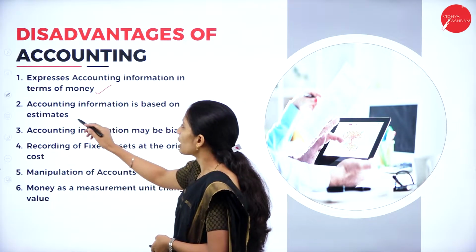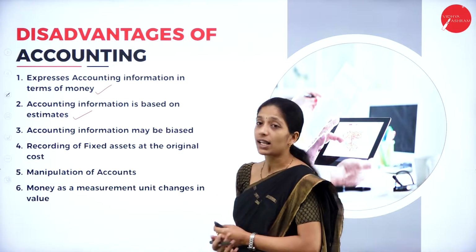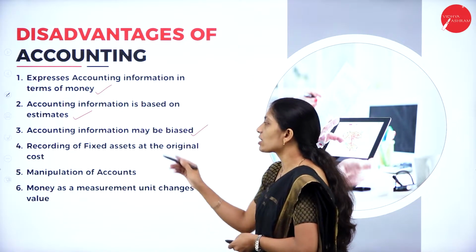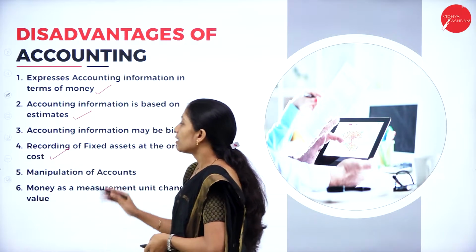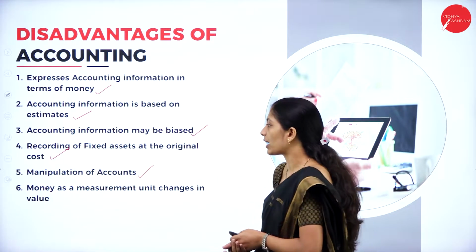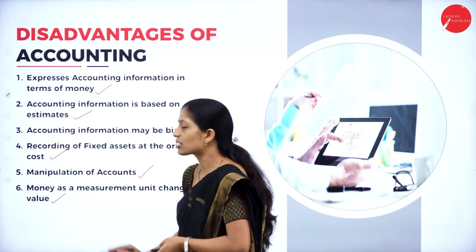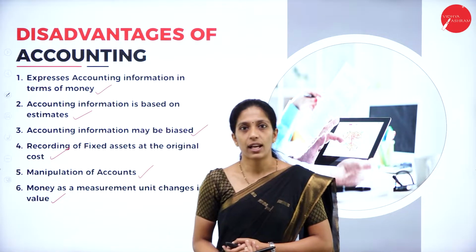Next one is that accounting information is based on estimates. Let us see later why it is a disadvantage. Accounting information may be biased, such as recording of fixed assets at the original cost. Next, manipulation of accounts: there may be chances of manipulation of accounts also. Money as a measurement unit changes its value. These are a few disadvantages of accounting.